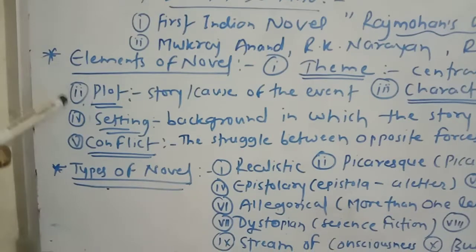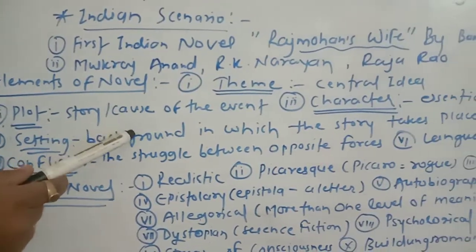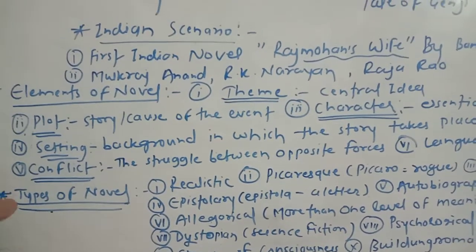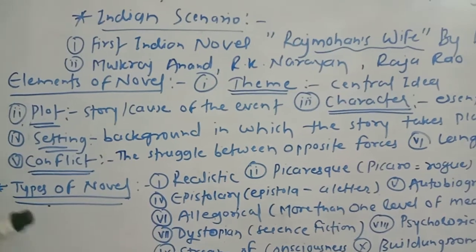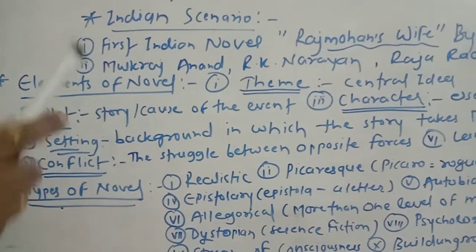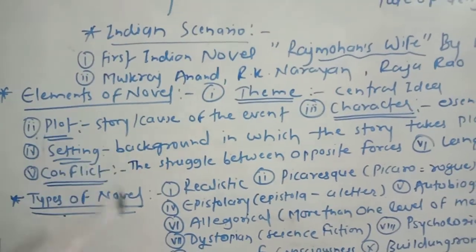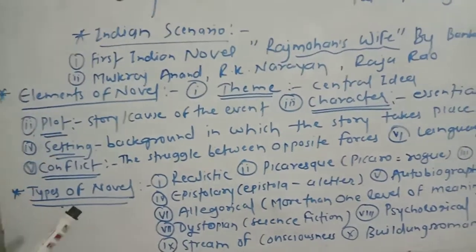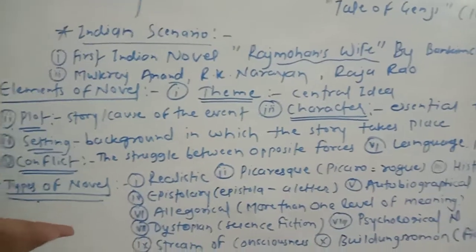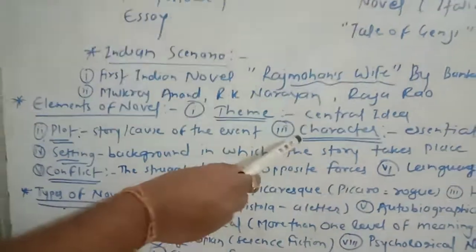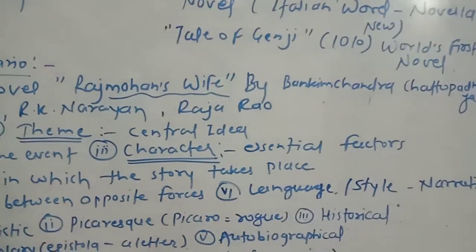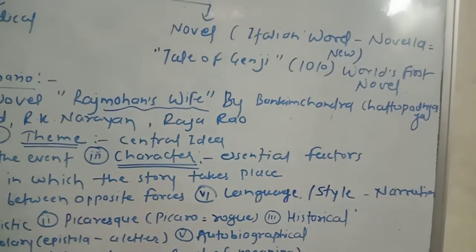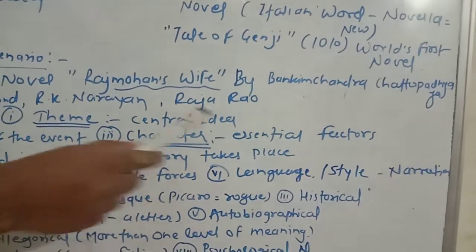Next is plot. Plot means the story or causes of the events. A number of events take place, and for that there must be a cause or a reason. So the story or cause of the event is very important. While you are writing the novel, you have to focus on the plot also. How can we imagine a novel without any character? So the third point is character. While writing the novel, we have to take many characters, which are an essential factor.